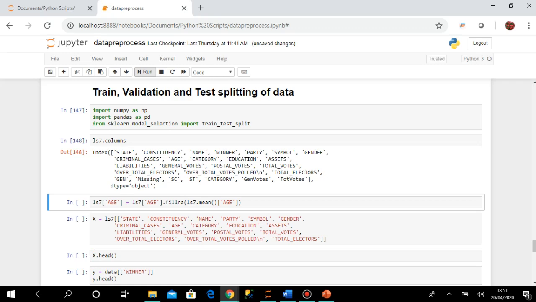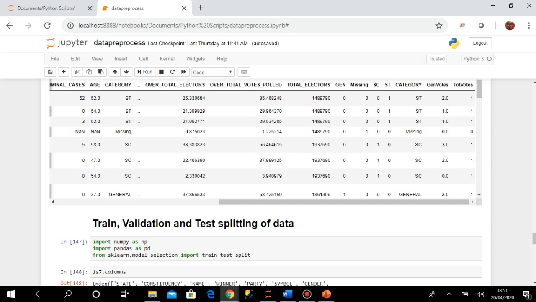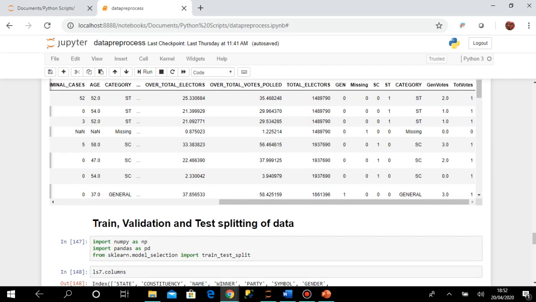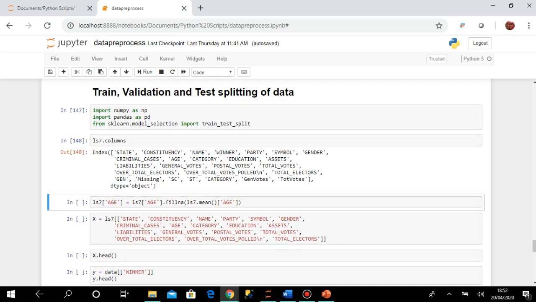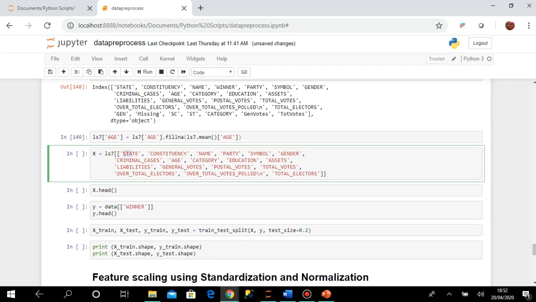ls7.columns. So ls7 was the data set, if you remember, that we had done in the last session. This is the ls7 where we have added all these new columns we had created for feature encoding, binarization, etc. Okay, so these are the many columns this data set has. Now I am populating this age column with the mean age. Fine. Next I am creating one data set from this table, and only with these columns.